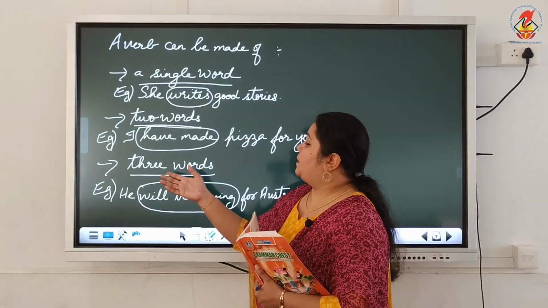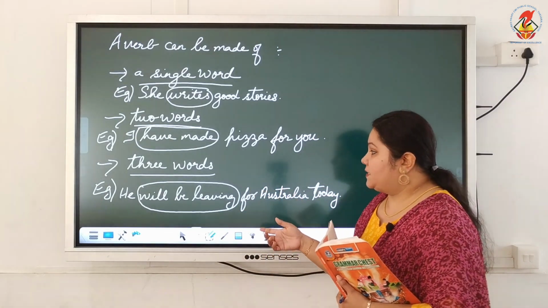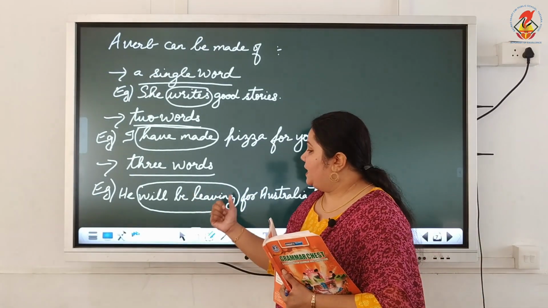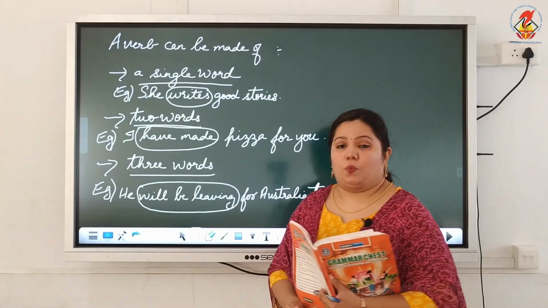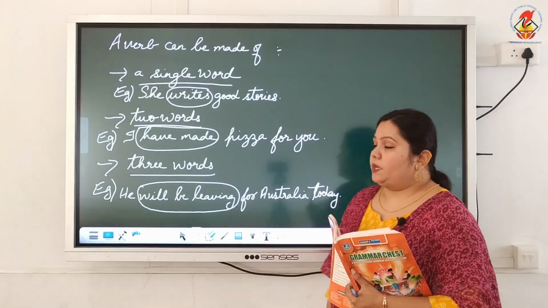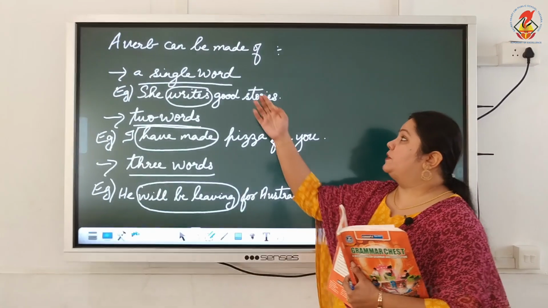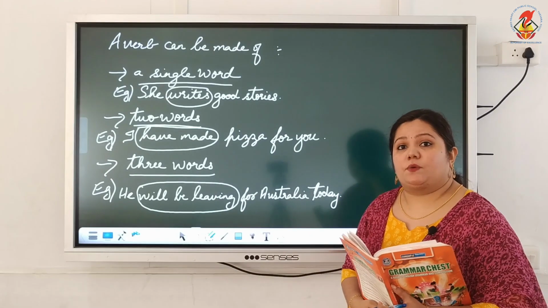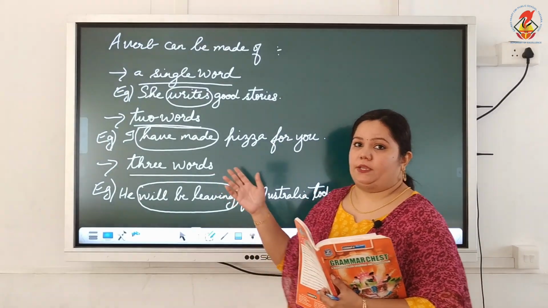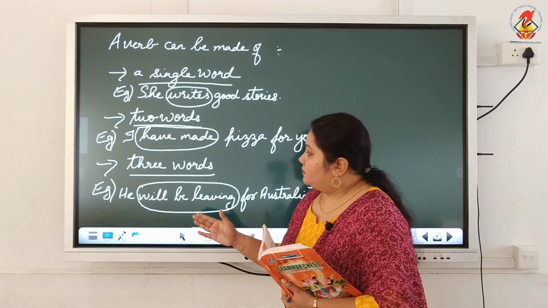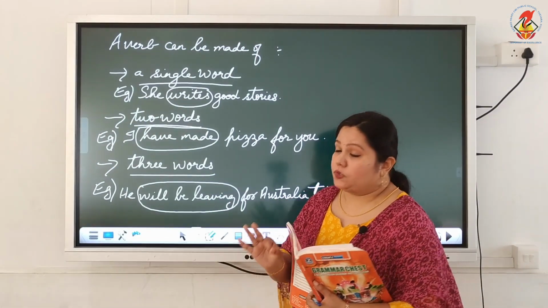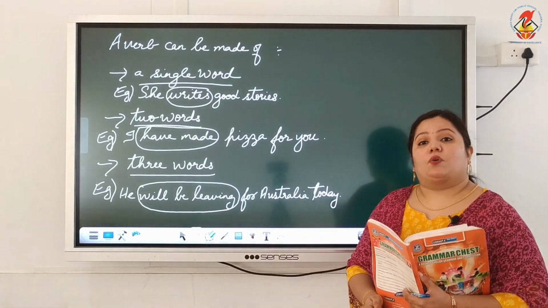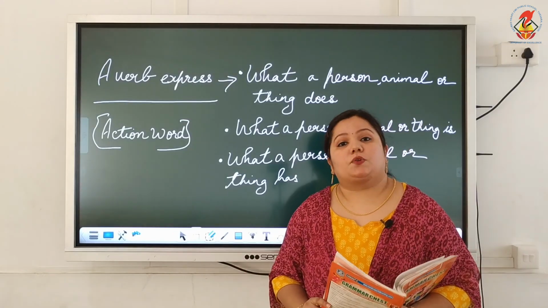Then verbs can also be made up of three words. In this sentence, he will be leaving, the action will be leaving. So entirely this will be leaving is taken as the verb, the action. So verbs can be made up of a single word as an action. Two words also can be taken as a verb because it mentions again the action, have made, in the second one. In the same way, verbs can be made out of three words also. So he will be leaving for Australia today. Will be leaving is taken as the verb. Understood?